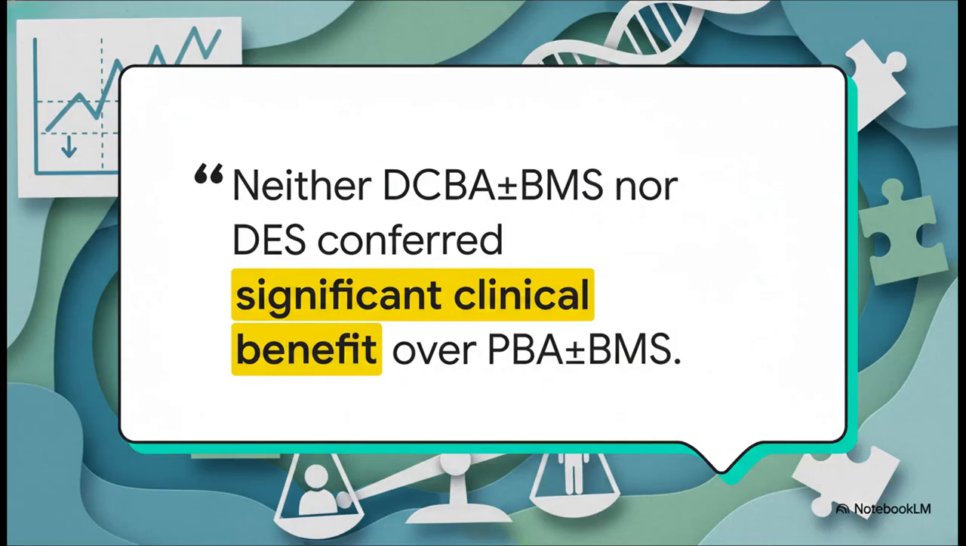Now, this is the really crucial bit. How do we interpret those numbers? A hazard ratio under 1 hints at a benefit, right? But the key is the confidence interval. And for both of these comparisons, the confidence intervals crossed 1. That means there's no statistically significant difference.